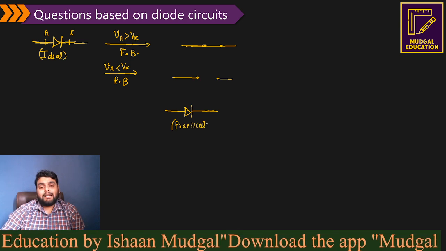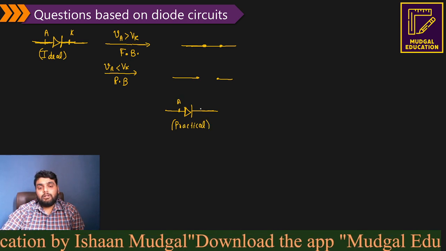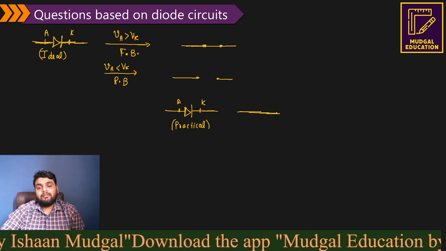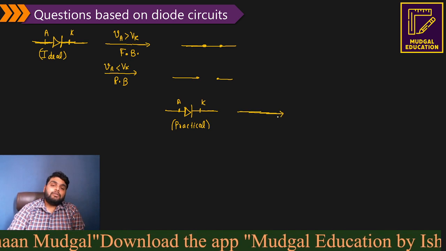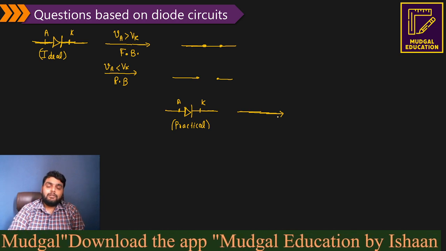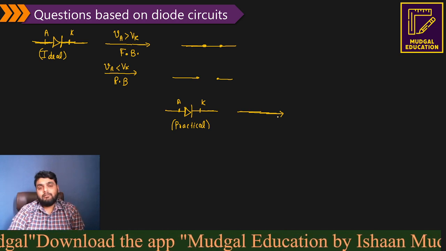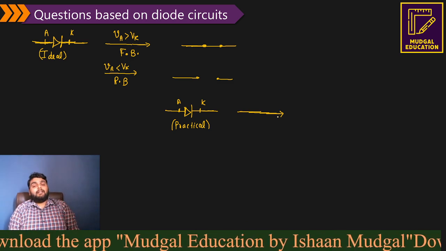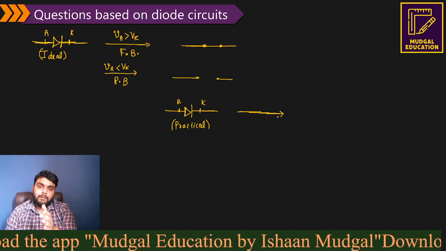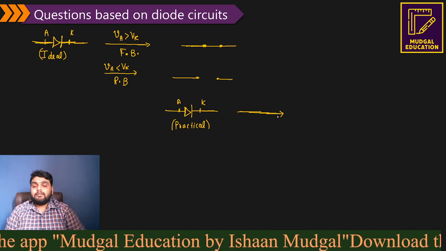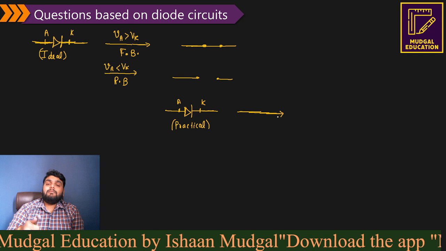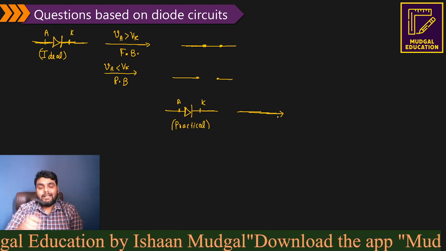Now if I talk about a practical diode, for every practical diode there will be a cut-in voltage. Now what is actually a cut-in voltage? Cut-in voltage is due to the electric field induced inside a PN junction due to the depletion layer generated. To overcome that electric field, so that electrons can jump from one side to the other, you have to apply an external voltage. That voltage must be greater than the voltage due to that internal field.